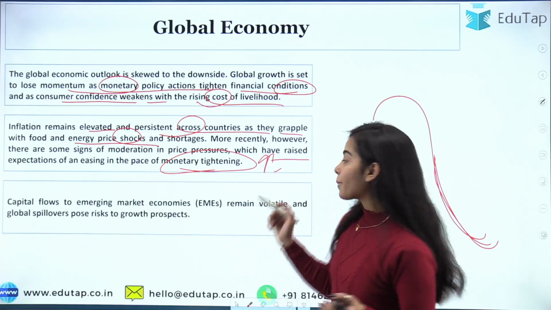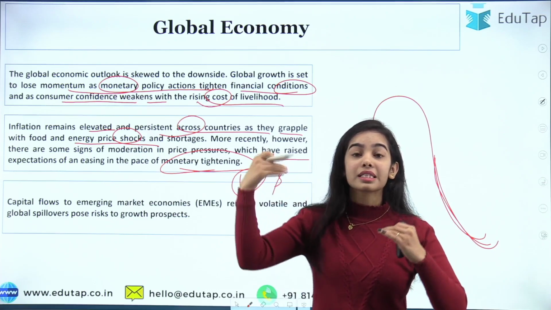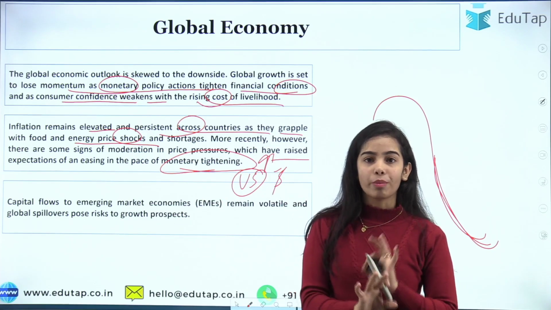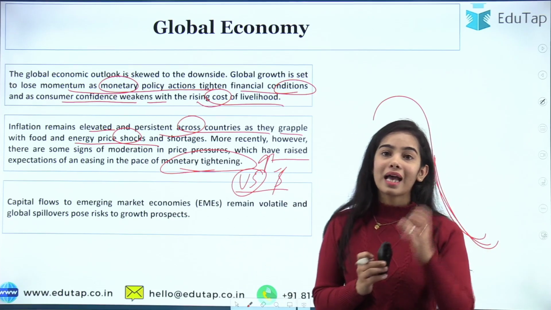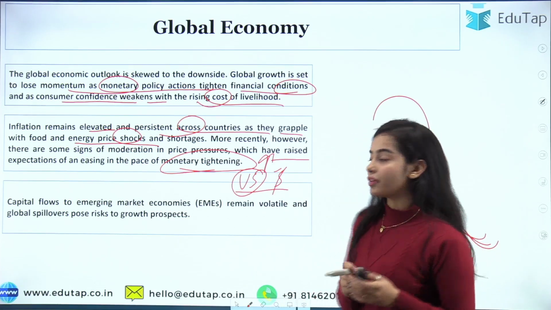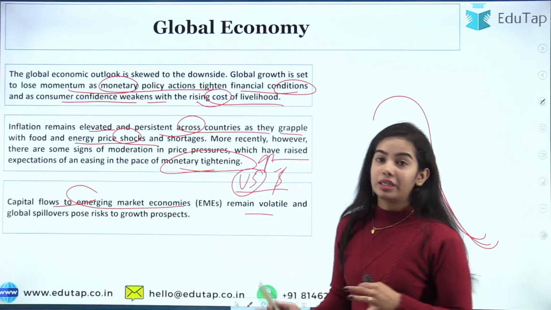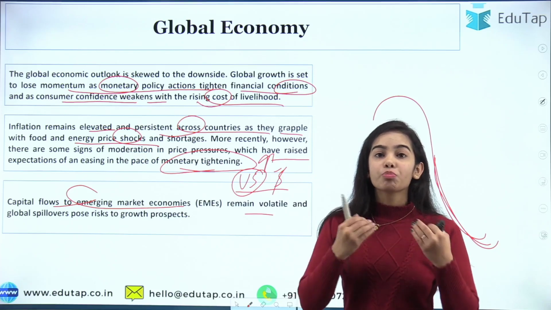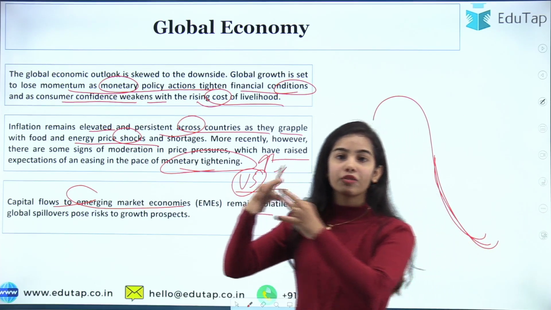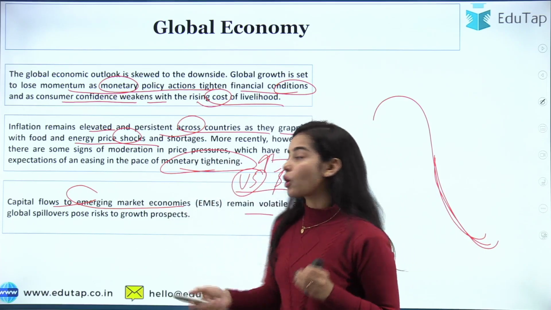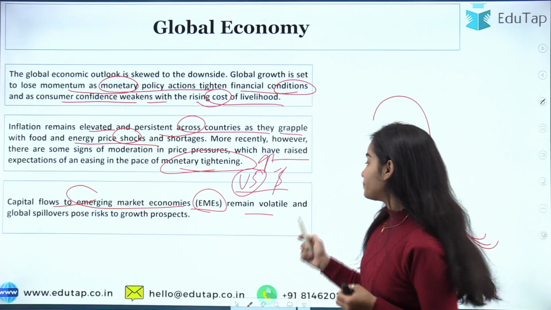What has happened is that the US dollar, which was strengthening very fast, has stopped for now, okay. The US dollar has decreased strengthening, we can say. Capital flows to emerging market economies remain volatile. There is much volatility, much money is going outside of the country because foreign investors are taking money out of the emerging market economies as they do not have much trust, okay.